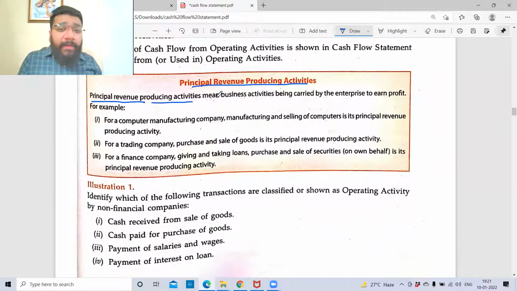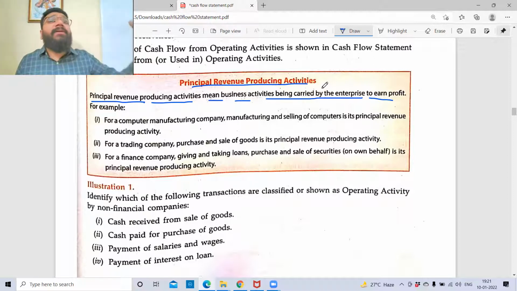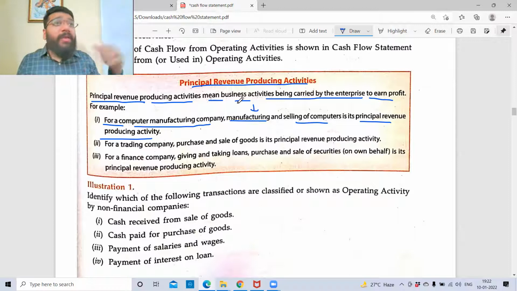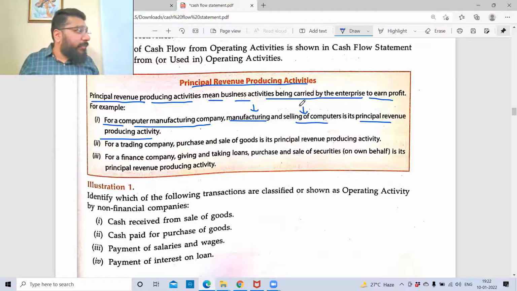What is principal revenue producing activity? It means business activities being carried by the enterprise to earn the profit. For the main purpose for which you started the business, from that source, if the money is coming in, then it is called cash inflow or outflow from or to the operational activities. For example, for a computer manufacturing company, manufacturing and selling of computers is a principal revenue producing activity. When I manufacture, I need to spend money, so cash outflow is happening. So cash outflow is of operational activity. When I sell this computer, money is coming in, cash inflow from the operational activity.